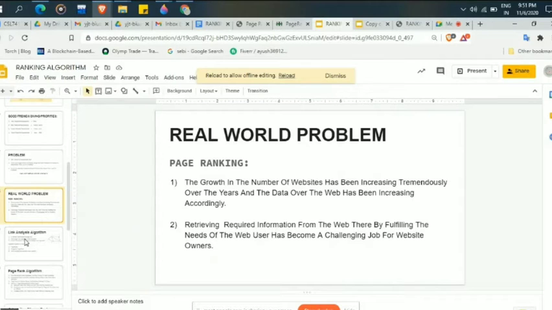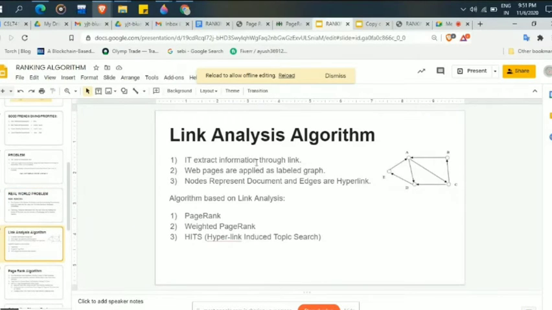Let's learn it. This is an idea of how we relate the graph and the PageRank algorithm. Nodes represent the documents and edges represent the hyperlinks.